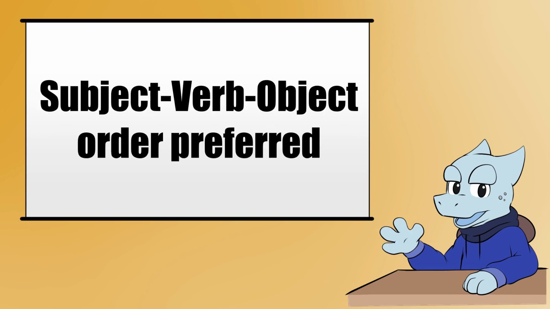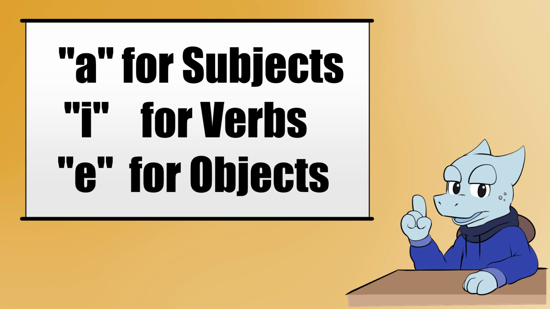Sentences are usually SVO, subject-verb-object order, but can be rearranged in any way that the speaker wants, because each part of the sentence is marked with a particle. Subjects are marked with the preceding particle a, verbs with i, and objects e. If the subject is at the start of the sentence, it doesn't need a subject marker.